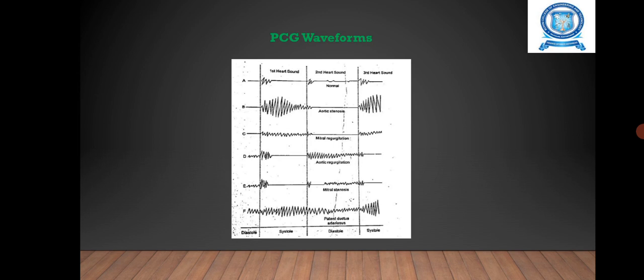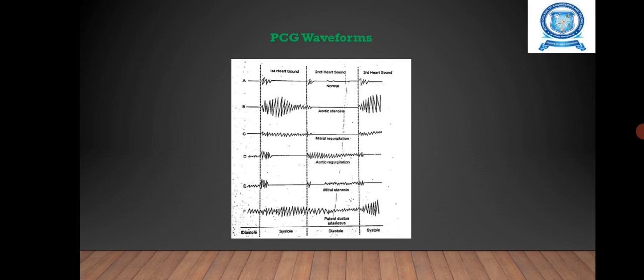Next, we are going to see the second heart sound. It occurs at the end of ventricular systole due to closure of semilunar valves. Here it occurs 0.03 to 0.05 second after the end of the T wave. It also has a higher pitch than the first sound because it is snapping in character. It also has a frequency of 50 to 70 Hz. Here the duration is 25 to 30 seconds.